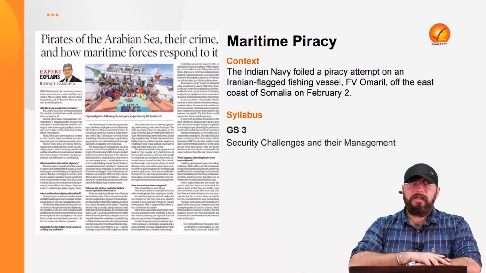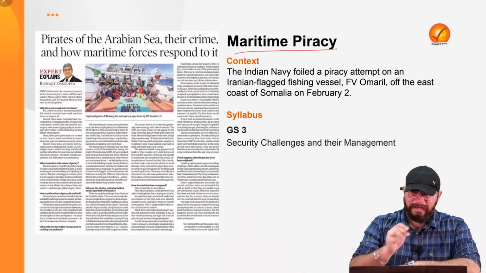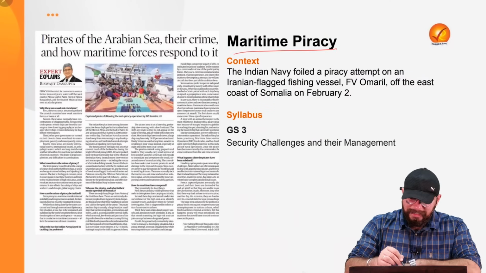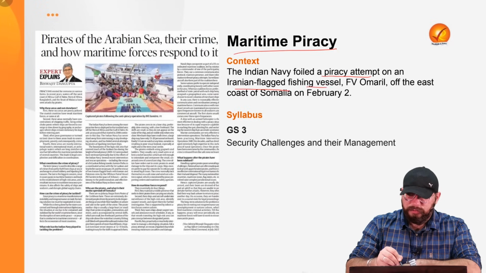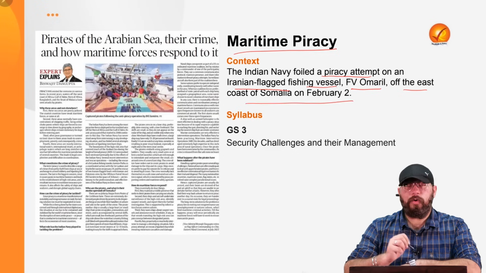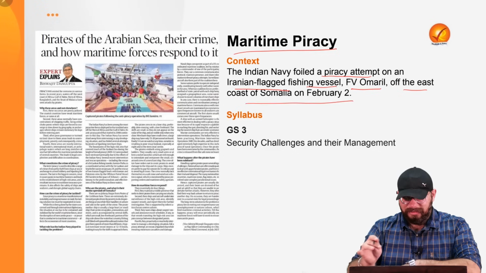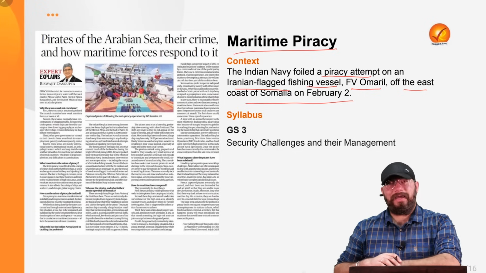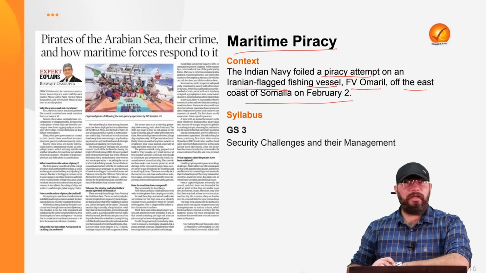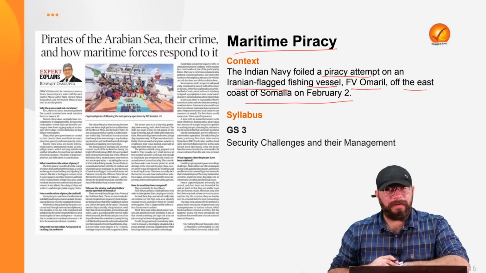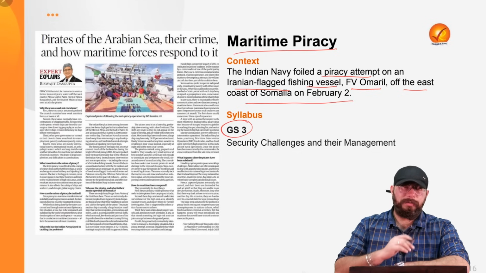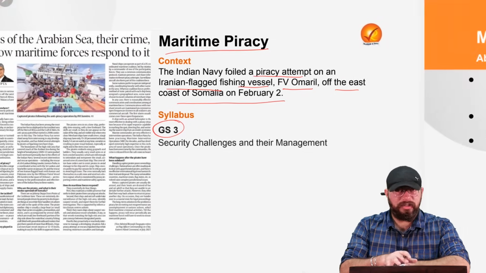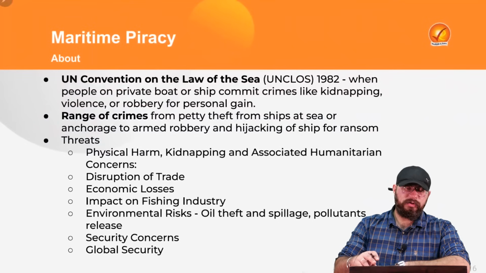Now coming to the last topic of today, that is your maritime piracy. Now the Indian Navy has foiled a piracy attempt on an Iranian flagged fishing vessel, FV Omeril, off the east coast of Somalia on February 2. Now in this relation, the topic of maritime piracy and what India has been doing to combat it becomes very, very important for us. So in relation to General Studies Paper 3, Security Challenges and Their Management, this maritime piracy becomes very, very important for us.